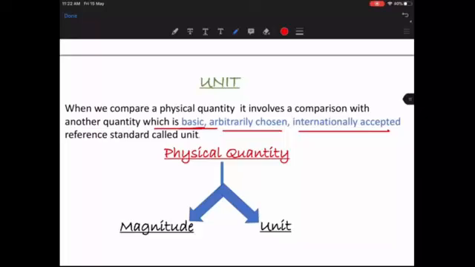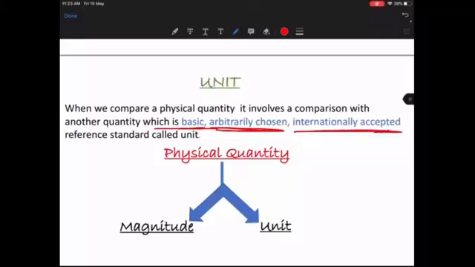If I want to know what 5 kgs of apples is, I have to know what 1 kg is. And it is arbitrarily chosen, meaning it is randomly chosen. We have assumed that this amount of mass is 1 kg, and that this length is 1 kilometer or 1 meter. So it is arbitrarily chosen.